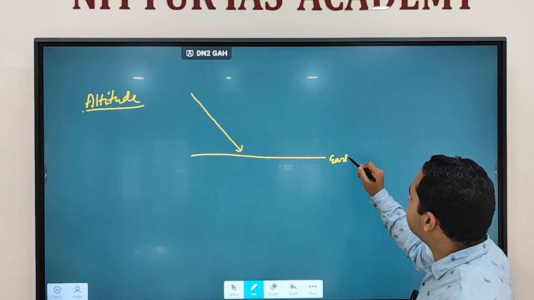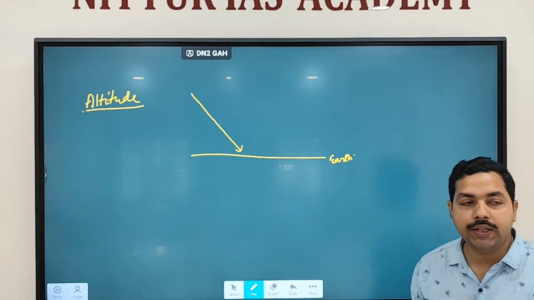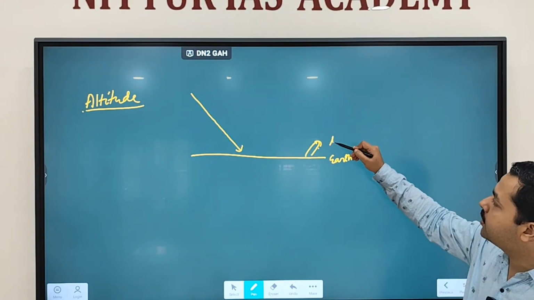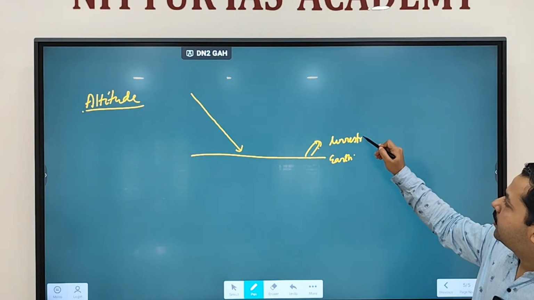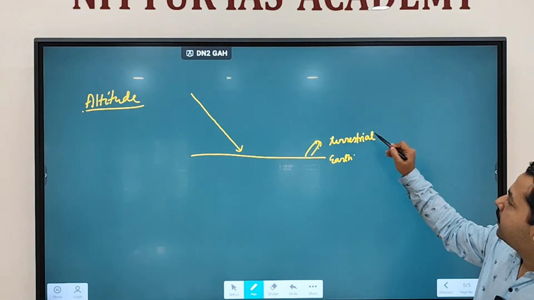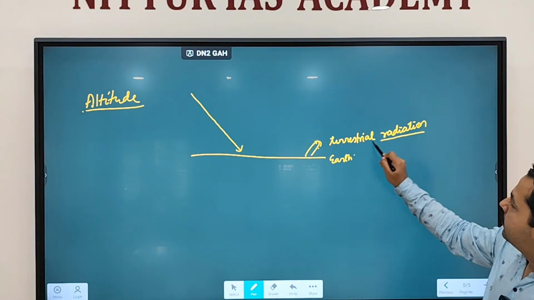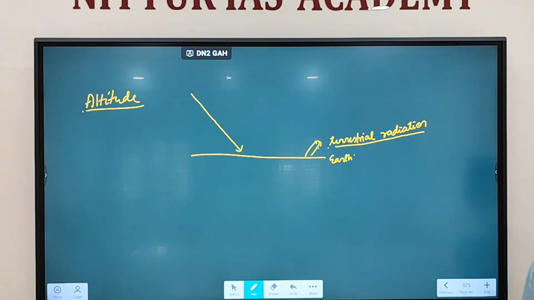It is heating the earth. When it is heating the earth, what is happening? Earth is radiating which energy? Terrestrial radiations. It is emitting terrestrial radiations. Fine.